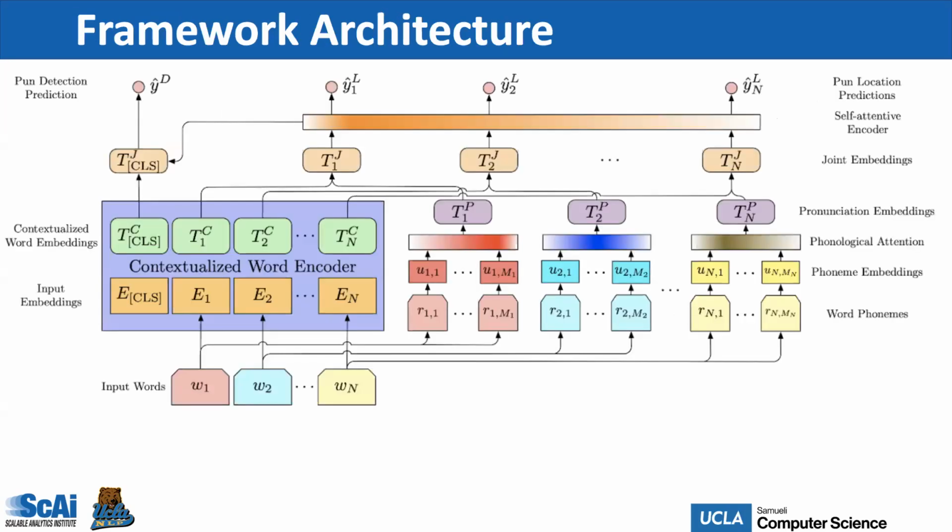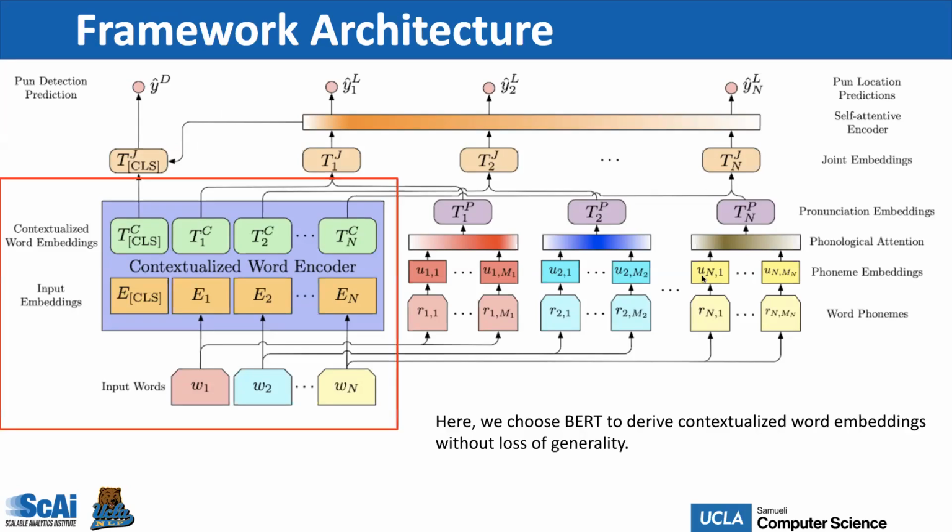Here's the architecture of our framework. For each word in the input text, we will first derive two continuous vectors, including the contextualized word embedding and the pronunciation embedding. We know the context is essential for interpreting a word in the text. Hence, we propose to apply the contextualized word embeddings to derive the word representations. Here we choose BERT to derive the contextualized word embeddings without loss of generality.